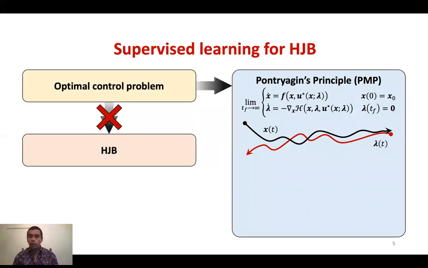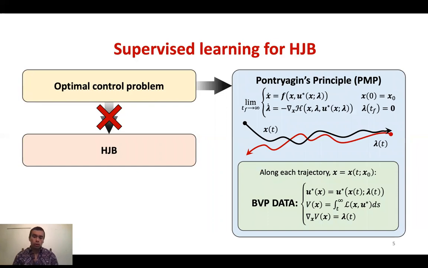So this is a 2-point boundary value problem. We solve forward for the state x and backwards for the costate lambda, given some particular initial condition x naught. If we do this, then we can get the optimal open loop control as a function of time, which actually turns out is an evaluation of our closed loop feedback optimal control. And also along that open loop trajectory, we can get the value function, and we know that the gradient of the value function is actually equal to the costate.